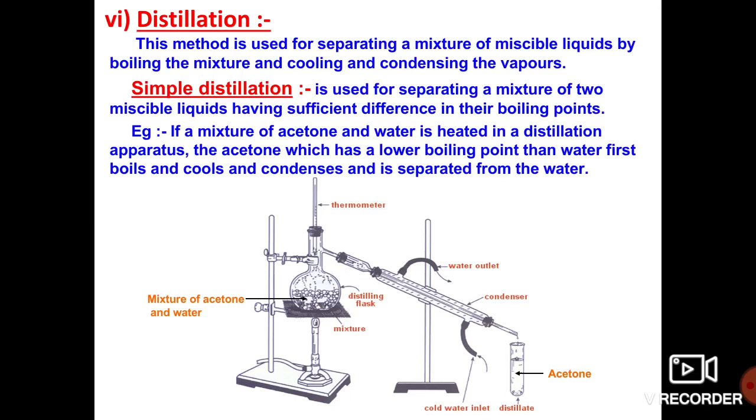Both these solutions we are going to mix with each other and heat using the distillation apparatus as shown in the picture. Just observe this. The acetone has a low boiling point, so it boils first, cools and condenses, and it is separated from the water. So what is the boiling point of water? 100 degrees Celsius. Below 100 degrees Celsius is where acetone boils.